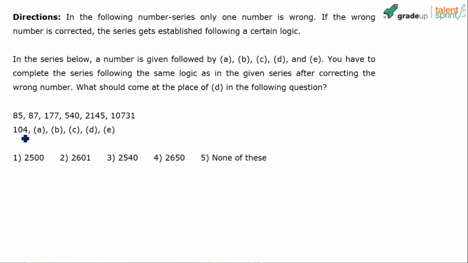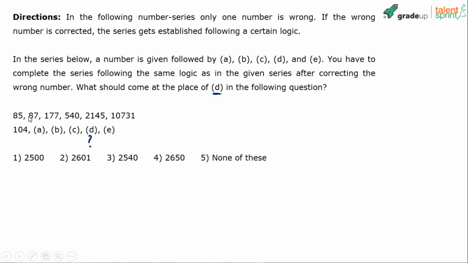Now in the series below, there is one more series given below, right? A number is given followed by A, B, C, D, and E. So one number is given, 104, followed by A, B, C, D, and E. You have to complete the series following the same logic as in the given series. So this series also should be completed using the same logic that we have in the series above. And then find out what comes in place of D. What comes in place of D? What is this number is the question here, right?